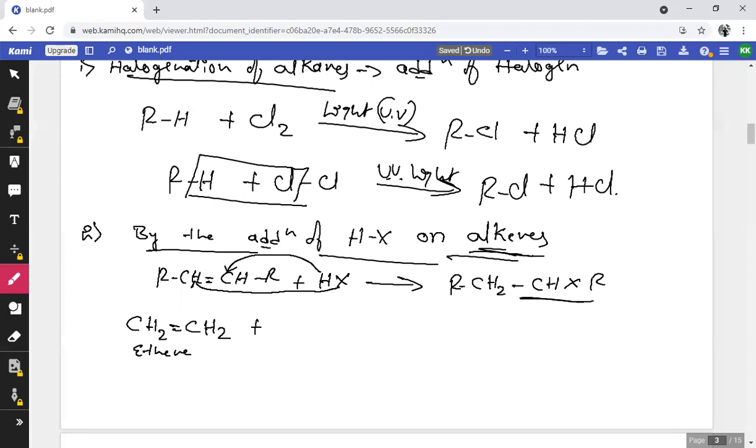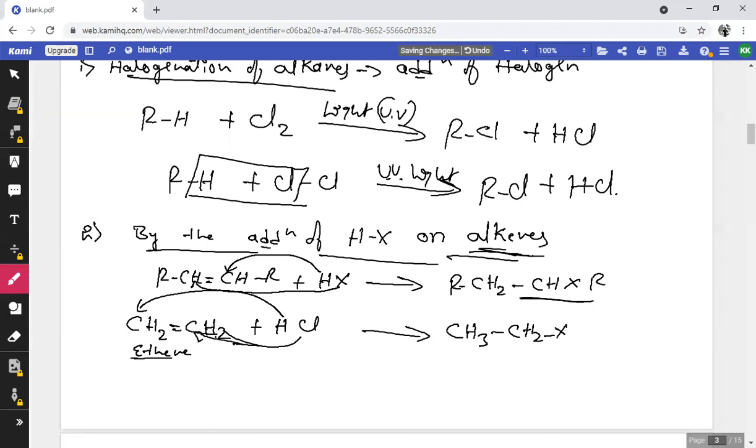Ethene on treating with HCl, hydrogen chloride, which is a symmetric type of molecule, hence there's no confusion. We can add hydrogen to any carbon atom and chlorine to the other, adjacent carbon atom. So let me consider CH3CH2X. I have added hydrogen to the first carbon and chlorine to the second carbon. There is no difference between these two carbons because ethene is a symmetric molecule.